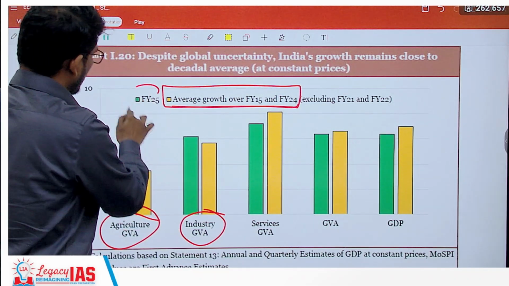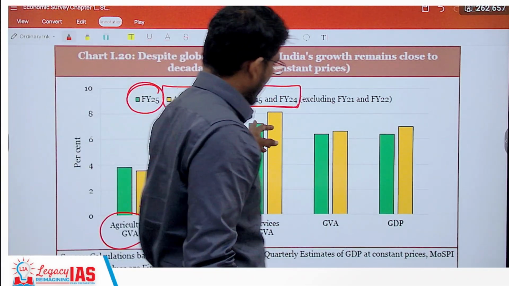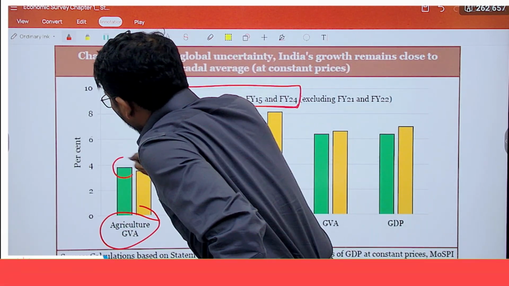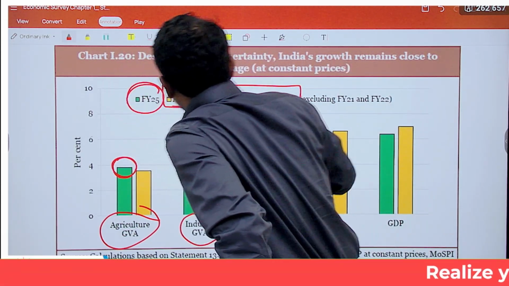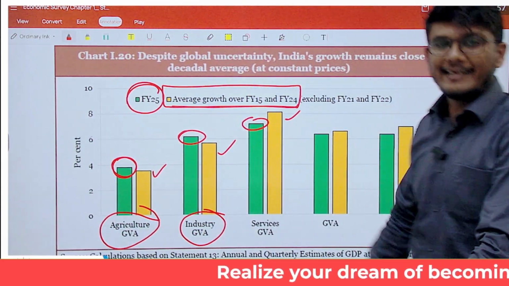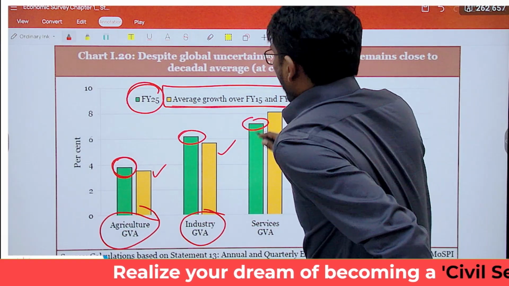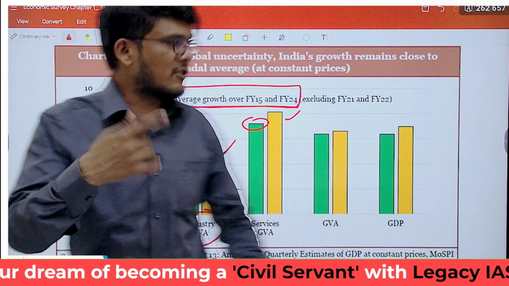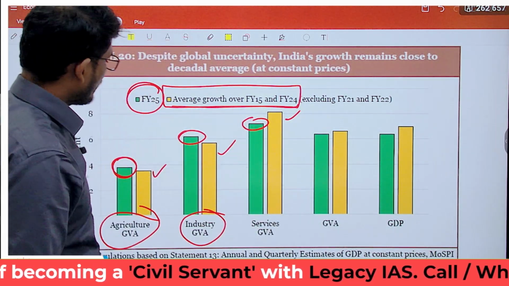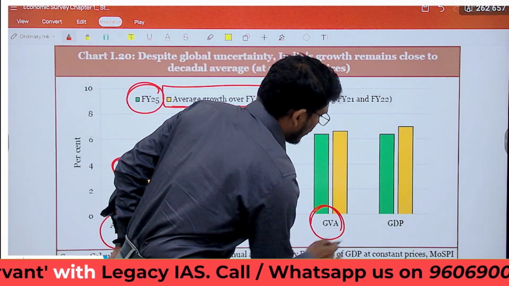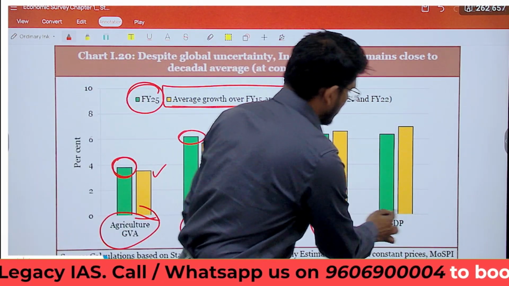The financial year 2025, it is again close to the average growth rate. So if you can see, this growth rate of this financial year, which is in green, is close to the last 10 years average growth rate, and service sector is at the highest, over and above 7%. So this is the GVA of different sectors, this is the combined gross value added, and this is the GDP.